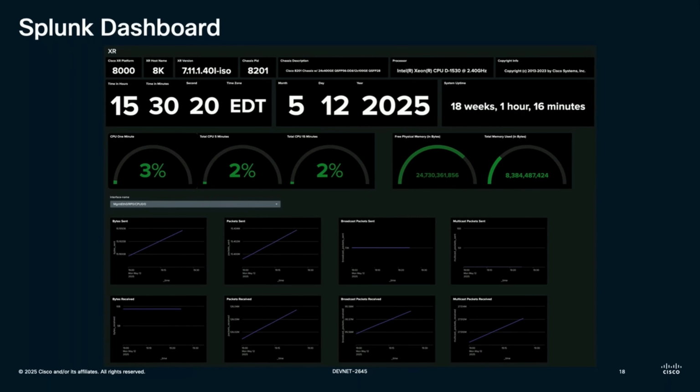So now we are going to do a demo wherein I'll show you this dashboard which is running.